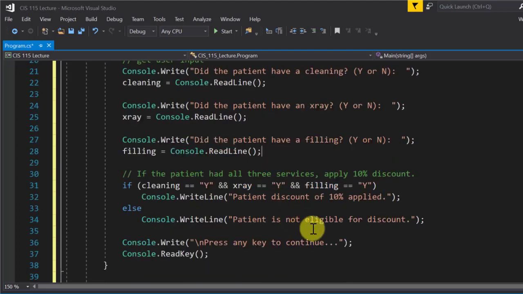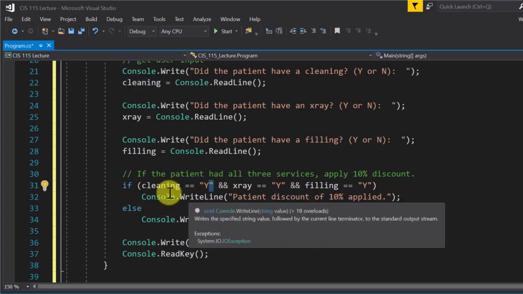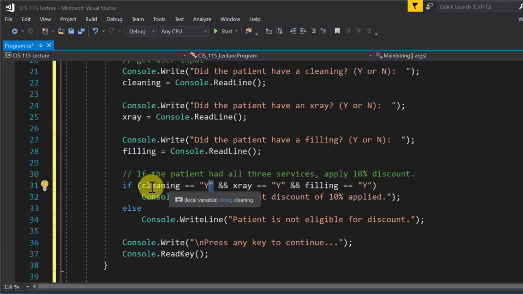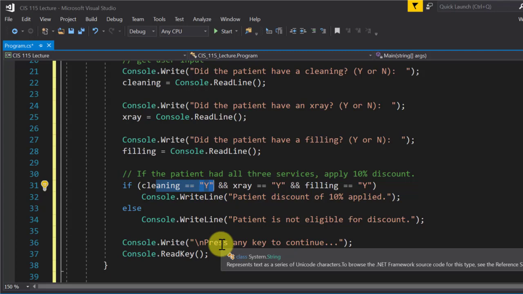Now, in my if statement, I'm saying, all right, if cleaning equals capital Y. So that's why it's important that the user enters a capital Y, because a lowercase y is going to cause us to fail, because a lowercase y is not equal to uppercase Y, all right? But one of the important things here I wanted to show you, again, reiterate, is that I can do this with strings. I can use the equality operator to compare a string variable and, in this case, a string literal, okay? Or I can compare string variables or string literals, any combination. So I can use the equality operator to compare them for equality.